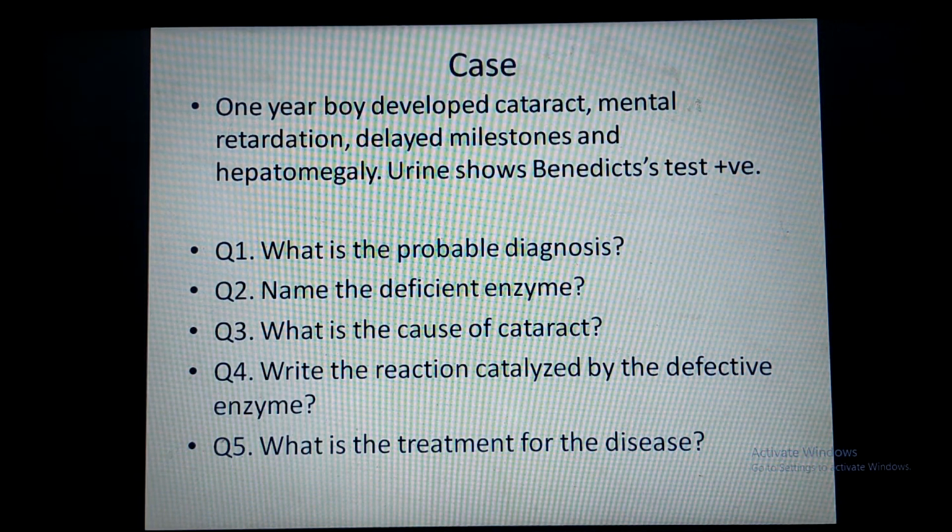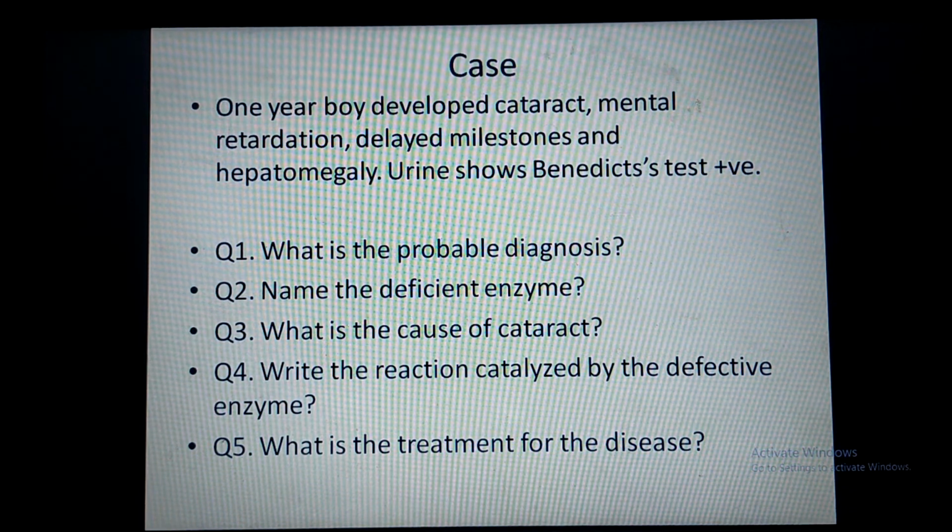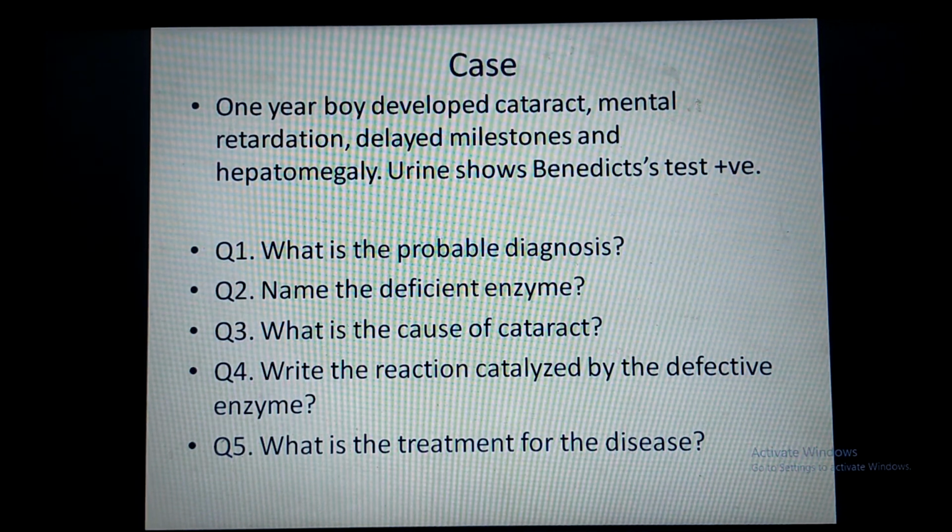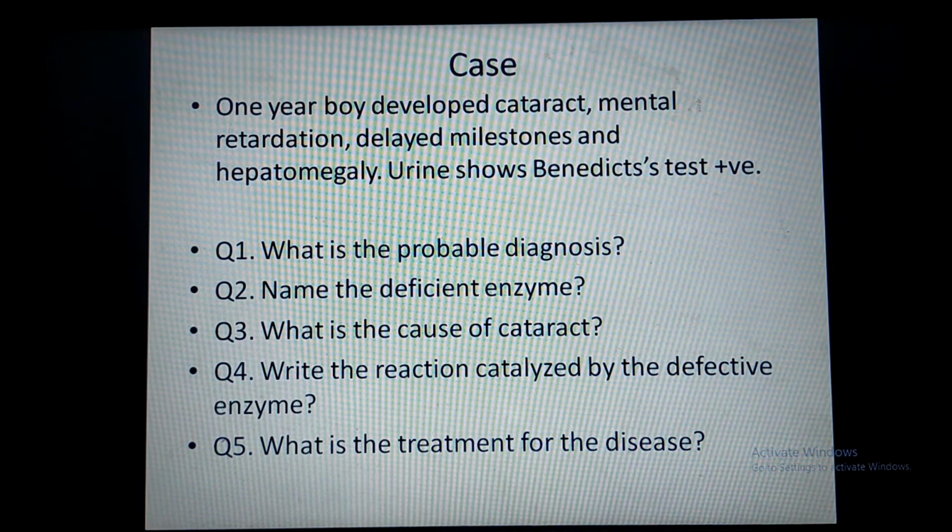Now, what is the cause of cataract? The cataract is due to accumulation of galactose and its reduced form dulcitol in the lens, which causes osmotic effect inside the lens, leading to opacity of the lens.